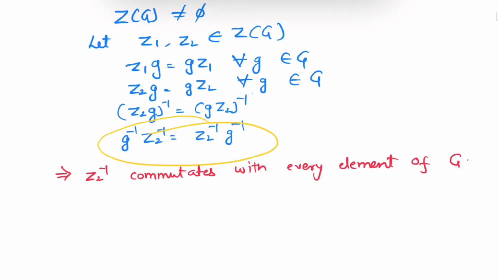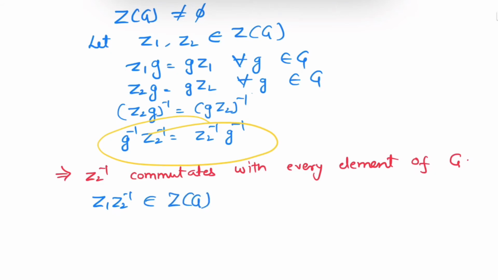Now our main aim is to prove that Z(G) is subgroup of G. So from one step verification test, to prove that Z(G) is subgroup of G, it is sufficient to prove z1 z2 inverse belongs to Z(G).